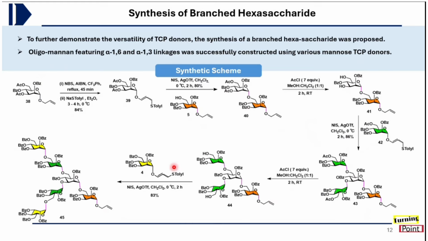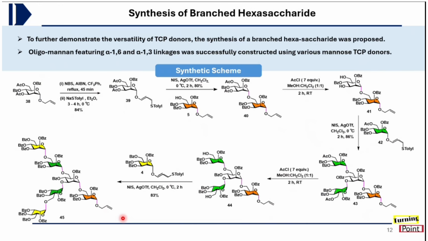And then again, it was coupled with this mannose TCP donor, which contains the OBz protecting group, in the presence of our optimized NIS and silver triflate promoter and dichloromethane as solvent at 0 degrees centigrade to form the desired hexasaccharide in very good yield.